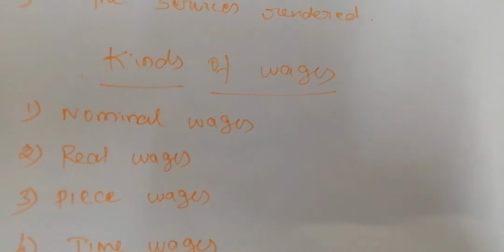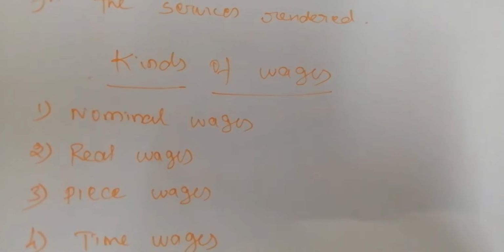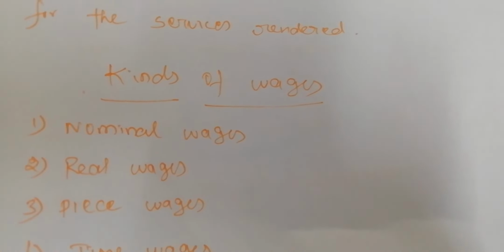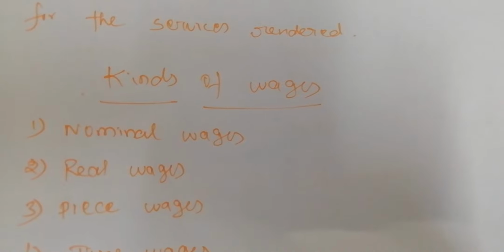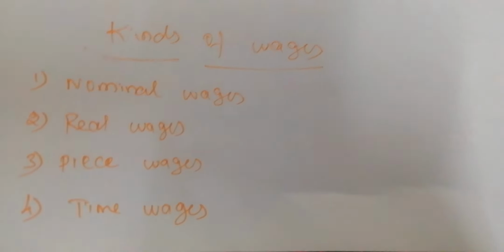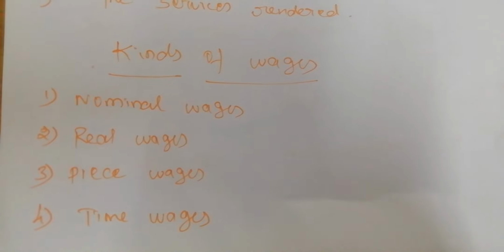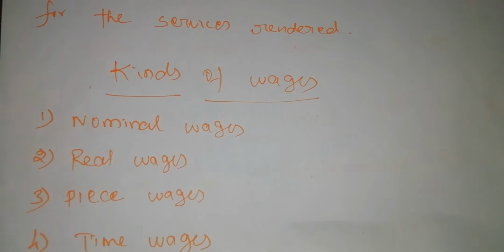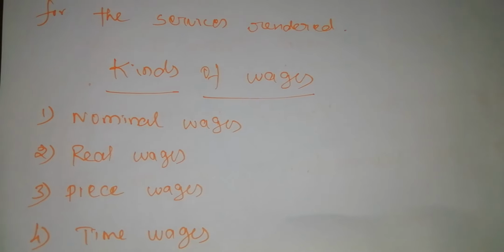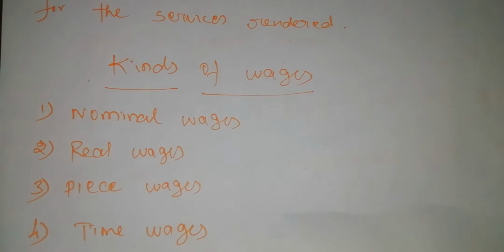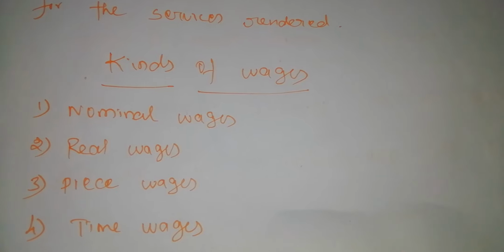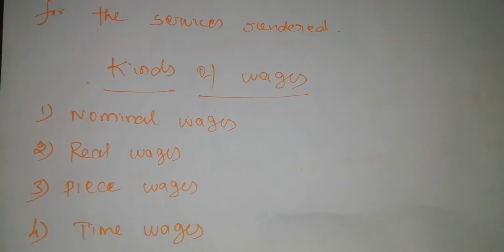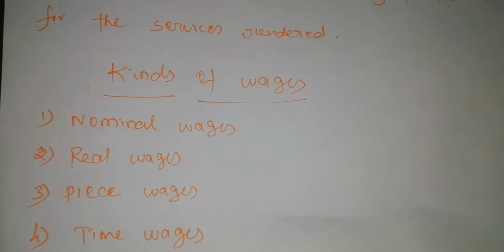Next, real wages. The real wages are the wages paid in terms of goods and services. Hence, real wages are the purchasing power of money wages. Normally, after earning some amount of remuneration in the form of money, we will get some services, incentives, bonus, ESI or PF, and everything will be added.